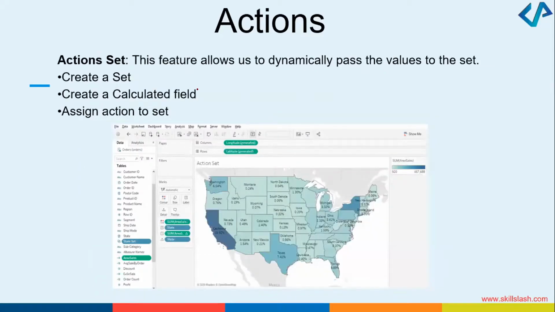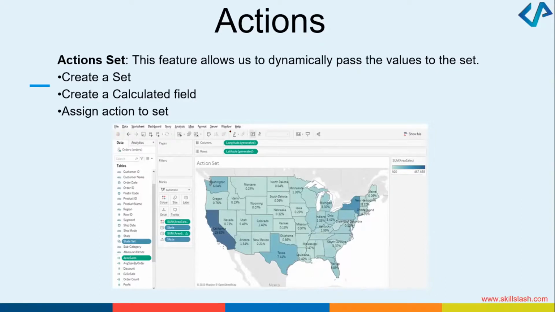You can have some action sets. Action sets will help you pass the values to a set. We discussed how a set can be created. So what will be the options? You will create a set, you will create a calculated field, and finally you will link your action to the set.